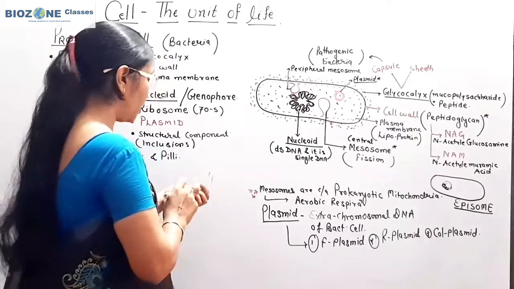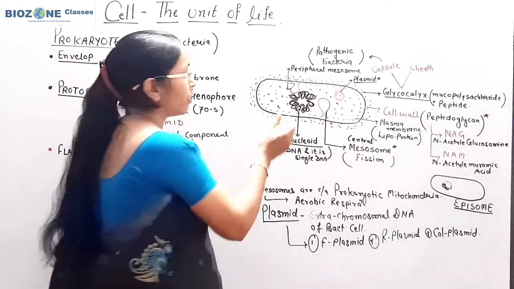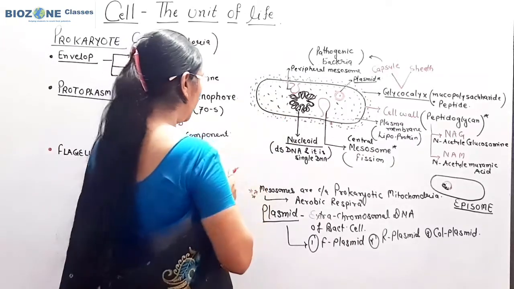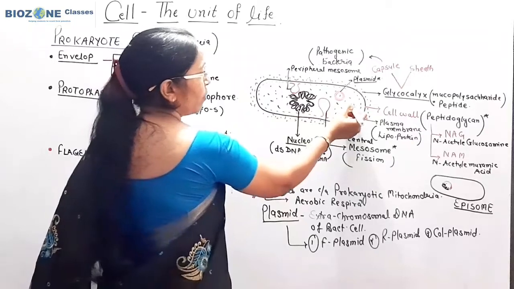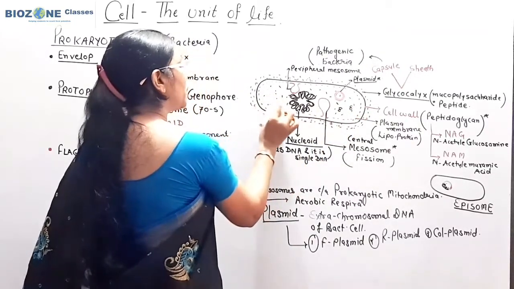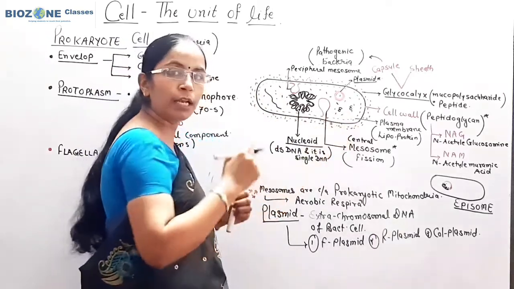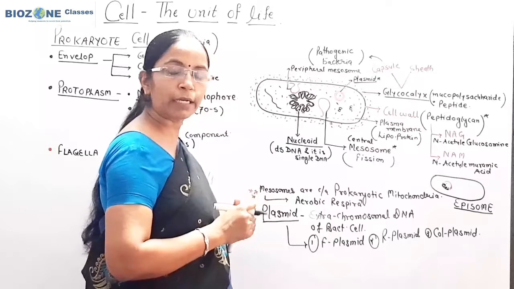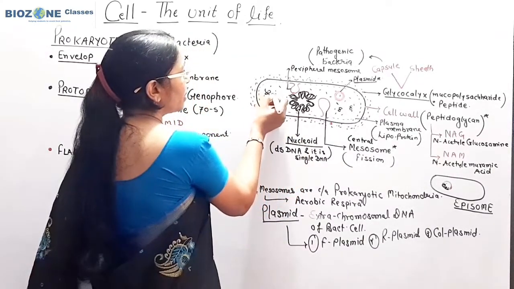Now we come towards the next structure present in bacteria under protoplasm, that is the ribosome. As you all know, ribosomes are mainly responsible for protein synthesis, and in bacteria ribosomes are freely present and distributed, the 70S ribosome.